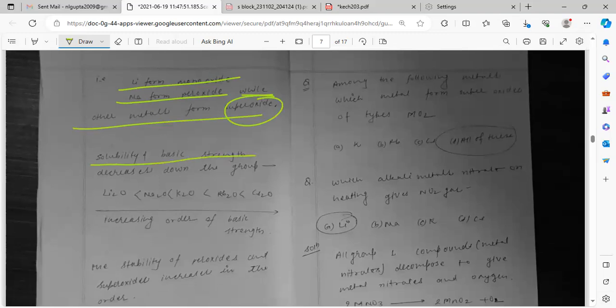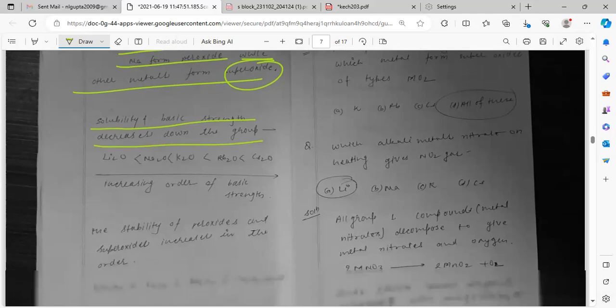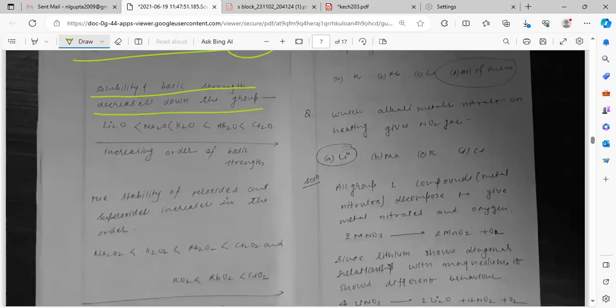Stability and basic strength decrease down the group? No, both cannot be decreased.